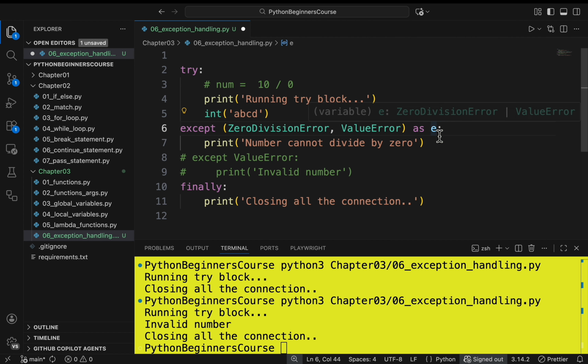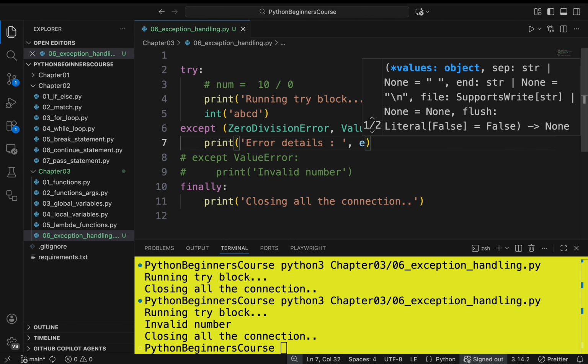By using this e reference I can print the exception details. Let's add the text: error details, followed by that we will print the exception information by using the e reference variable.